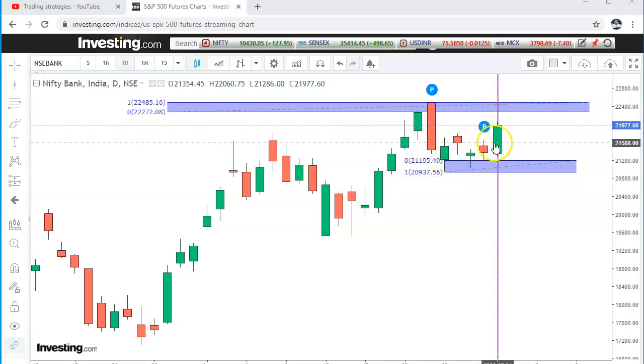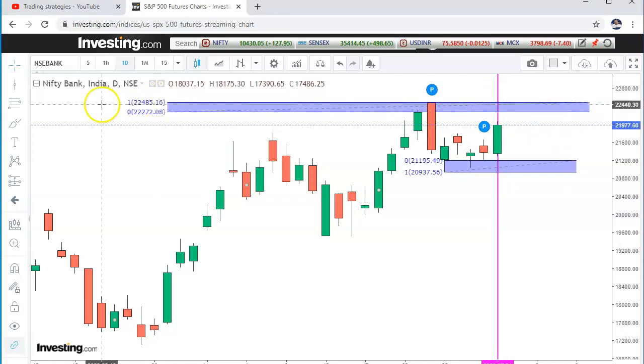So the momentum seems to be upside, but on the higher side, 22,270 and 22,485, this zone is stiff resistance coming tomorrow or maybe the day after tomorrow.